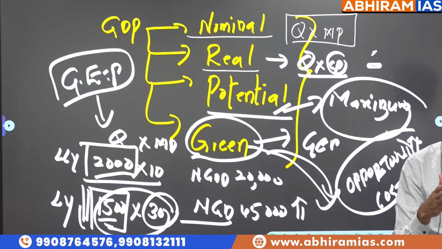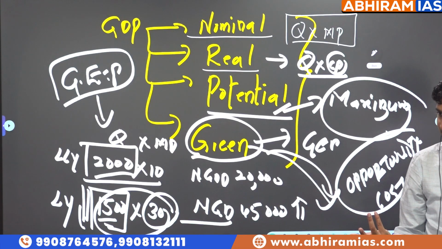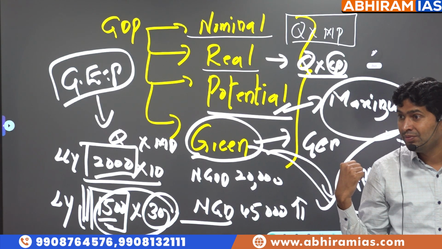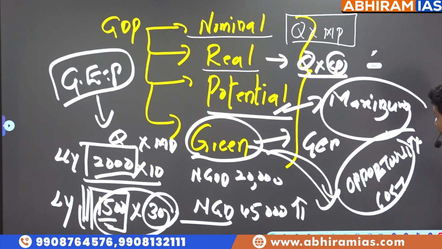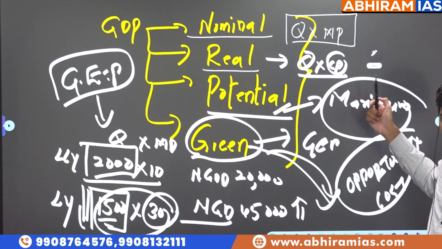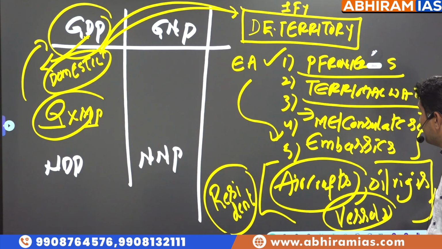So you choose to prepare for UPSC, because of which you sacrifice certain things. Whatever you have lost is called opportunity cost. So green GDP is not estimated technically, but it is becoming popular. So look at nominal GDP, real GDP, potential GDP, green GDP, gross environment product,